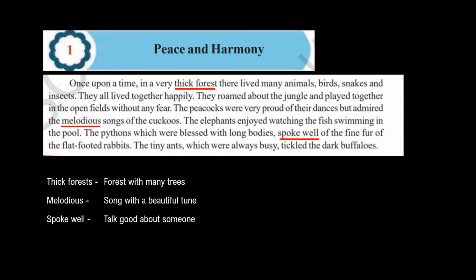Yes, that makes sense. And I will continue reading. The tiny ants, which were always busy, tickled the dark buffaloes. I think I have heard the word tickle somewhere, but I can't remember where it is. But they're talking about tiny ants. So I think, what happens when an ant walks on me? That is where I have heard the word tickle. So I can now understand what the word tickle means.